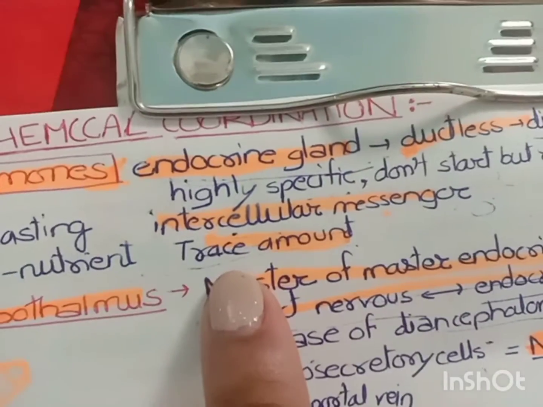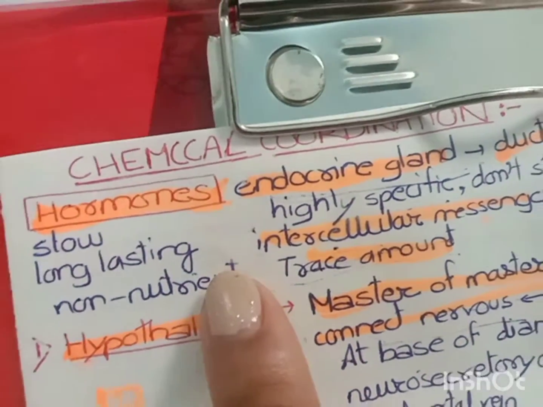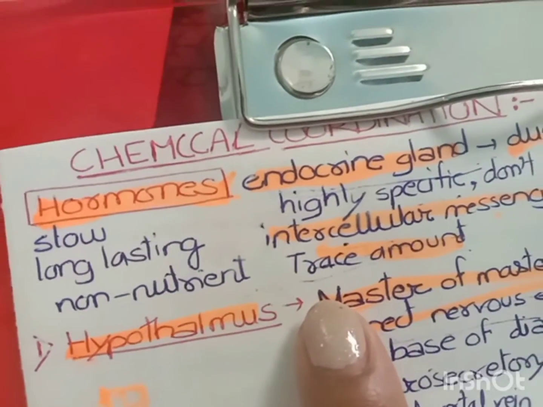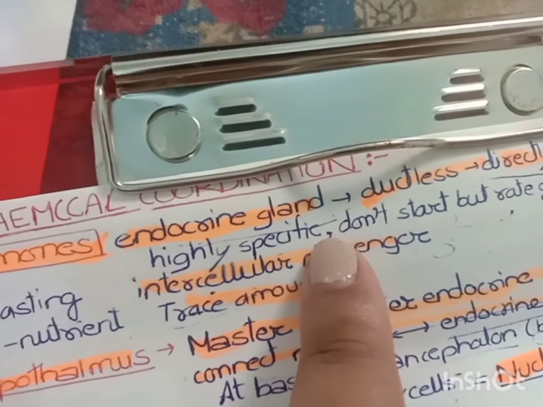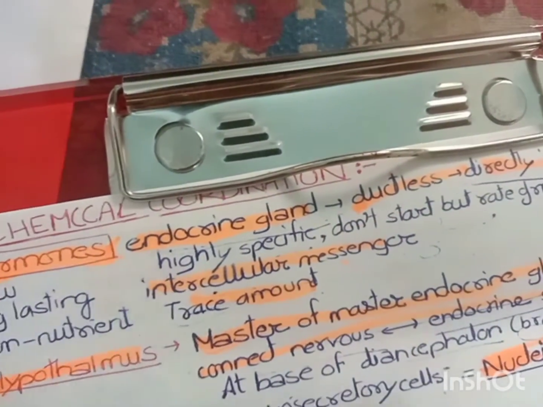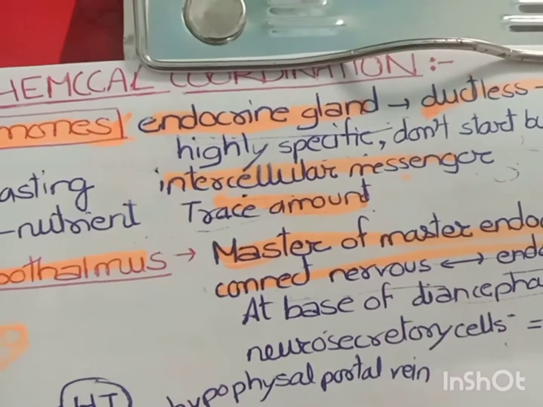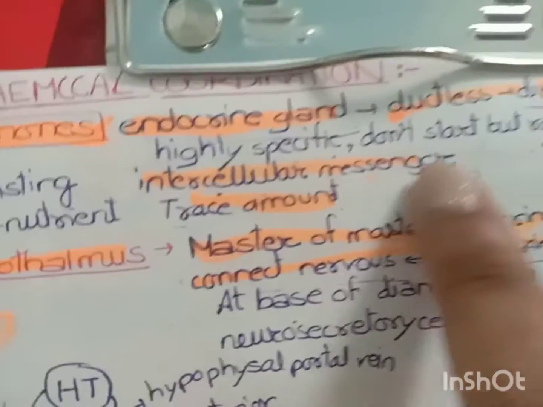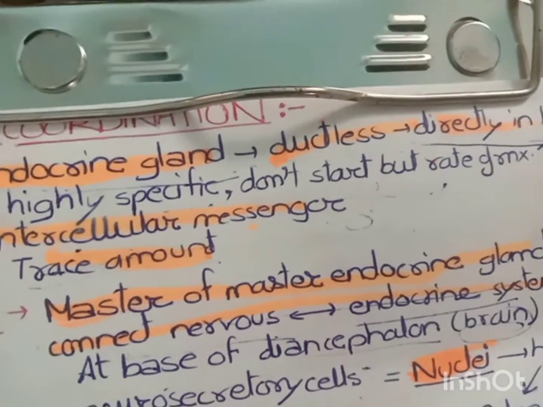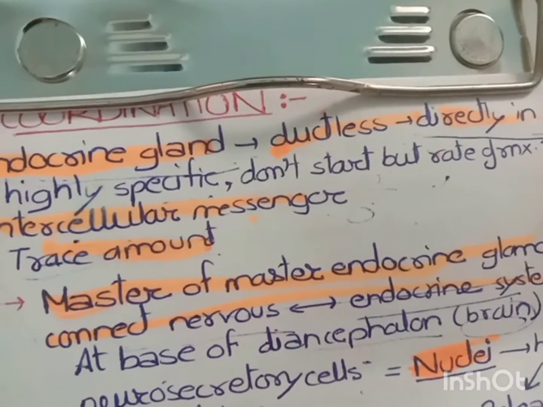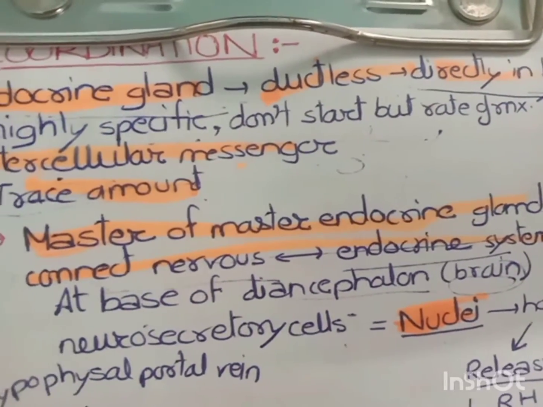They are secreted in a trace amount, means very less amount, and they work slowly but obviously long lasting, right? And they are highly specific in nature, like they are very specific about which chemical reaction they are starting, okay? And they do not initiate the reaction, but they just increase the rate of reaction. Just like the enzymes in a chemical reaction, they work similarly, okay?